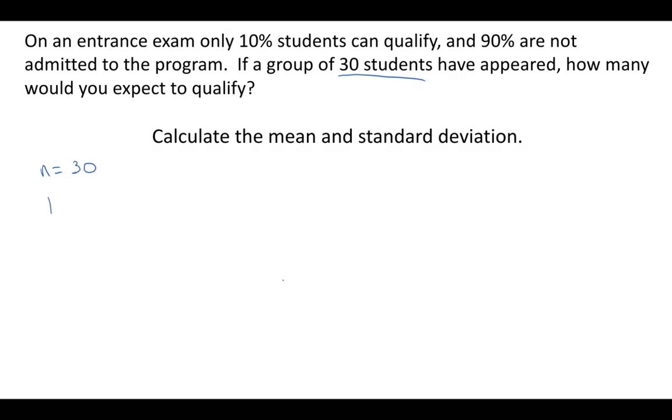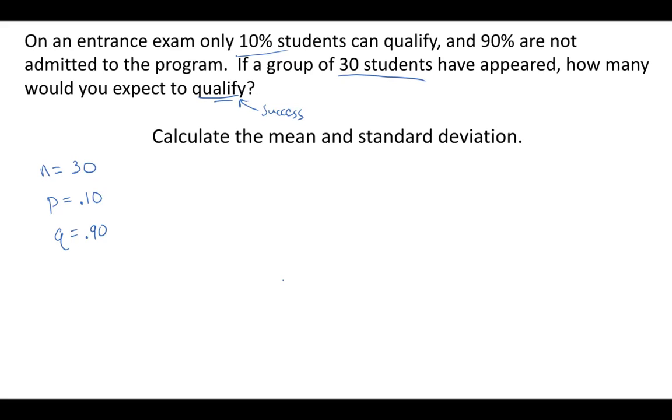P, the probability of success. Well, think about what a success is in this case. How many expect to qualify? So qualifying is a success, right? It is important that you identify what is measured as a success in this case. Because remember, a binomial experiment is an experiment where there's either success or failure. There's only two options, succeed or you don't succeed. So qualifying is a success. 10% qualify, so that's going to be 0.10. All right, and then failure would be everything that's left over, so 1 minus that, which would be 0.90, which it also says 90% are not admitted, 90% fail.